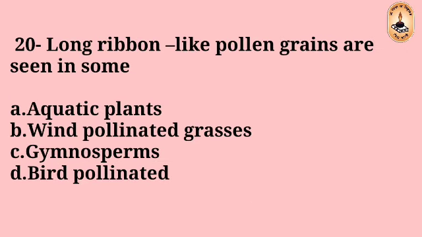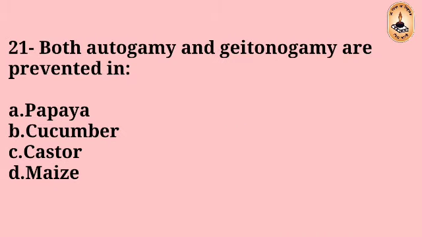Question number 20. Long ribbon-like pollen grains are seen in: some aquatic plants, wind-pollinated grasses, gymnosperms, bird-pollinated plants. The right answer is A, aquatic plants.